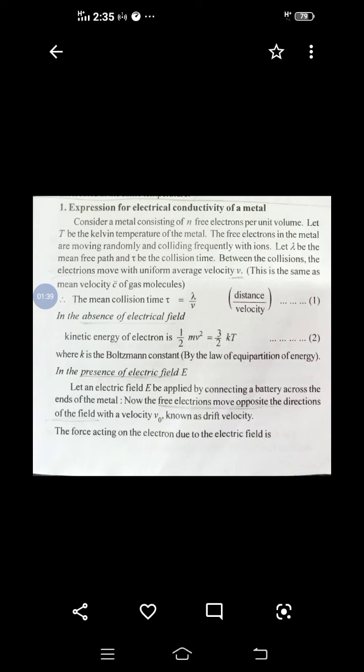The velocity is considered to be v. Without electric field, that velocity is represented as random velocity v. So the formula for mean collision time is tau is equal to lambda by v.